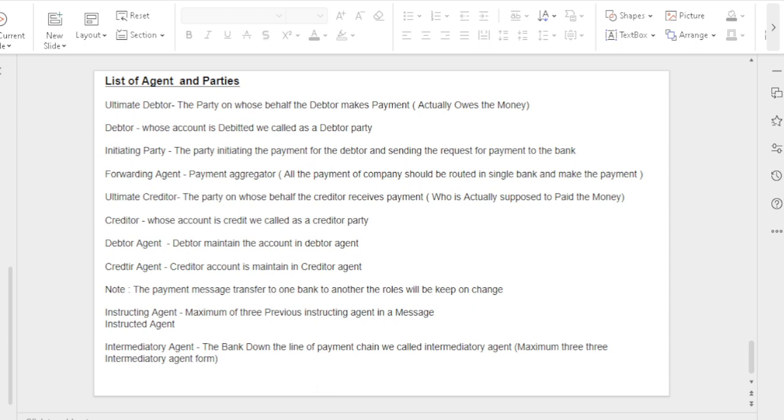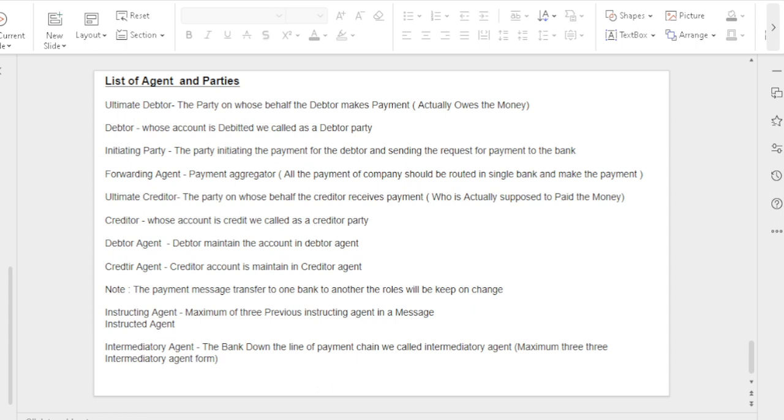Ultimate creditor means whose account actually needs to be credited. That person we called as the ultimate creditor, who is actually supposed to receive the money. Creditor, whose account needs to be credited, that person we called as a creditor. Debtor holds the account in the debtor agent. Creditor holds the account in the creditor agent. And instructing agent: in the payment chain, the instructing agent role keeps on changing. Instructing agent and instructed agent roles keep on changing.